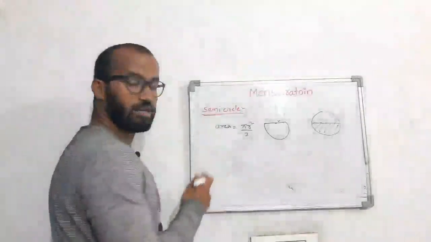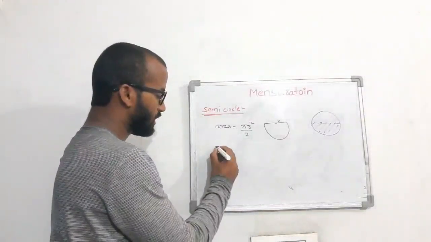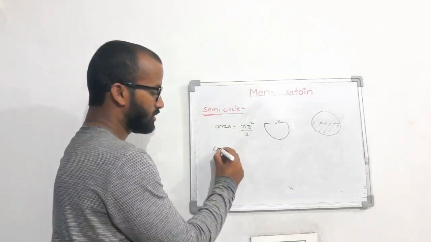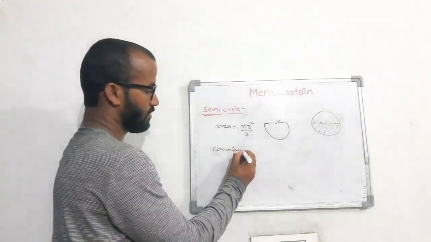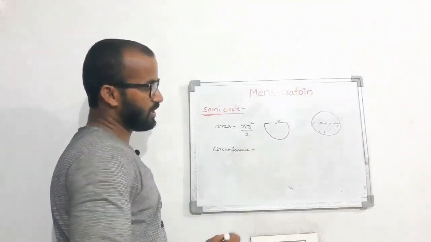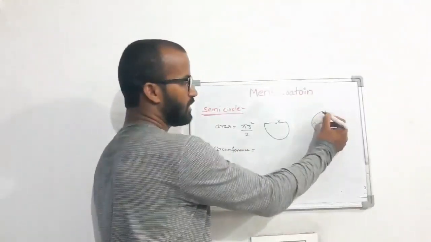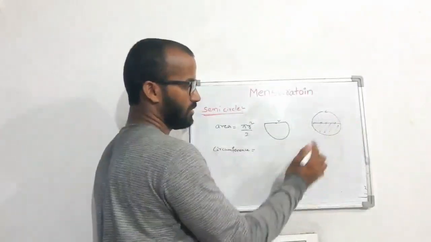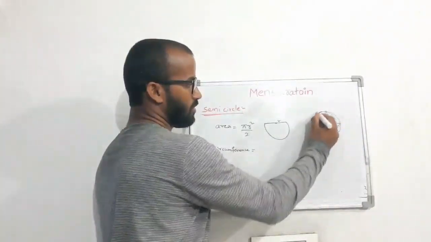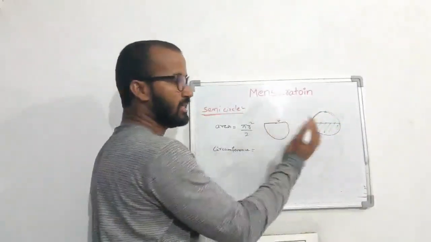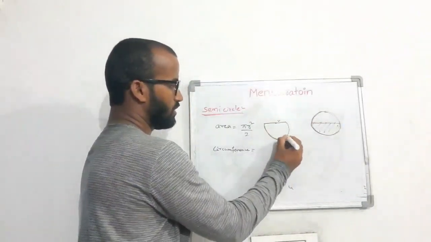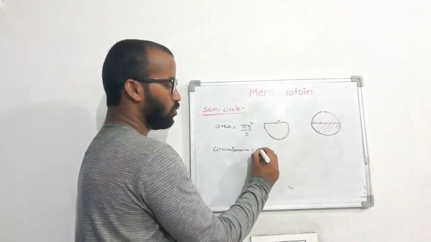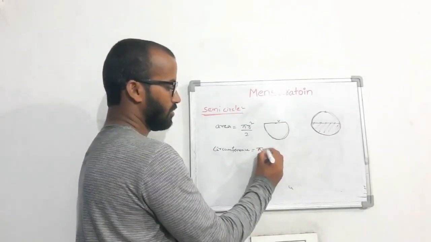For circles or circular shapes we call the perimeter the circumference. See, the full circle circumference is 2 pi r. The total outer boundary length is 2 pi r. So here to here is what? 2 pi r by 2, which means pi r.